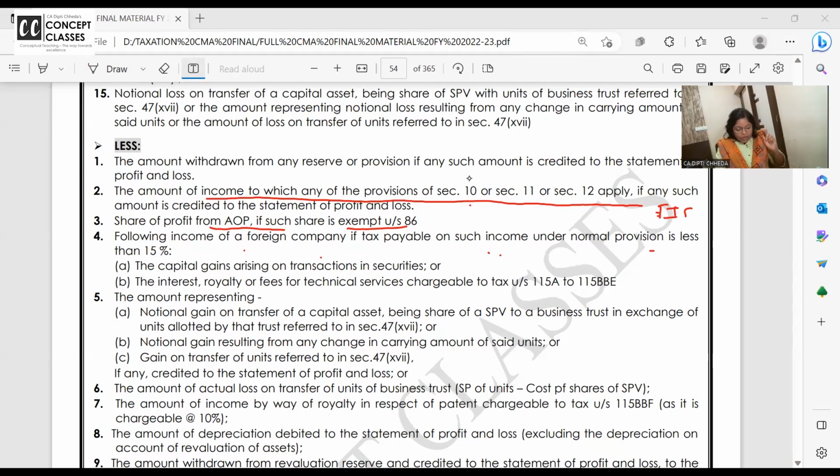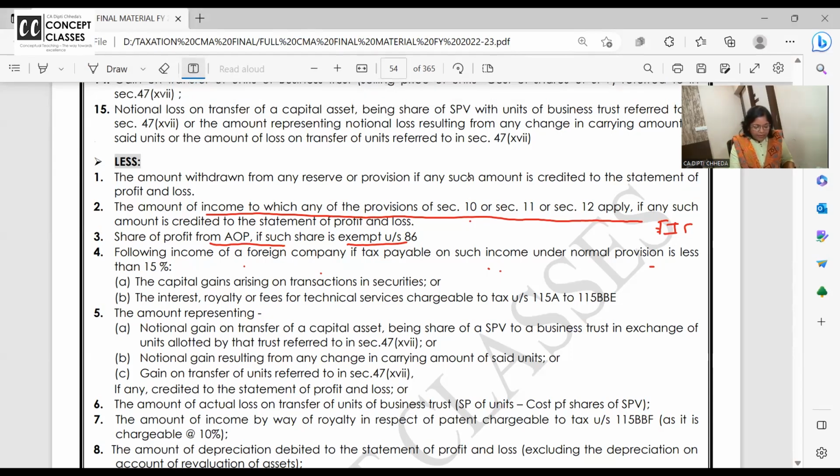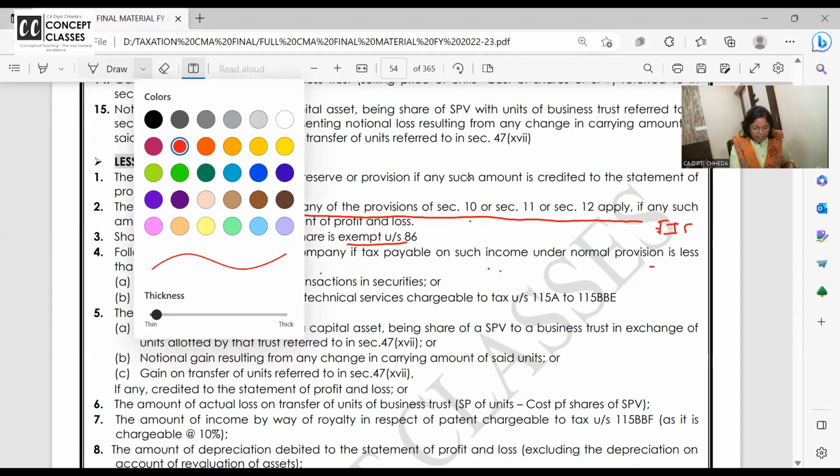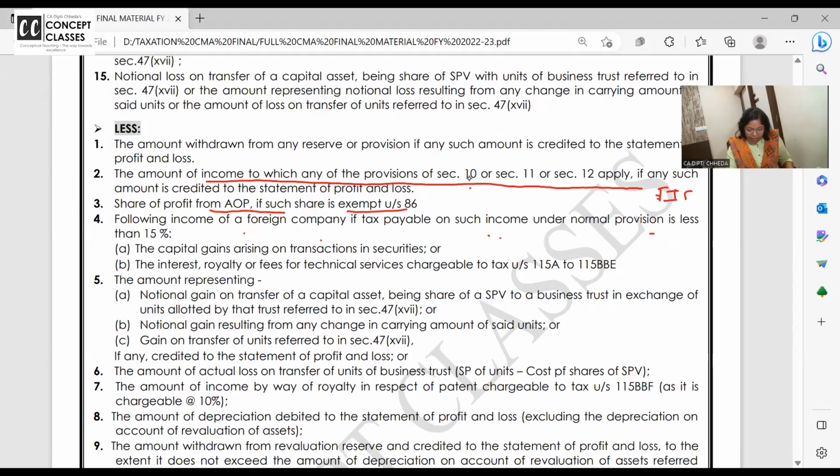Answer is no. So in your P&L account credit side, if you have income of a foreign company where the tax payable is less than 15%, for example, some of the foreign companies are paying capital gain also at 10% and 5%, or interest, royalty, fees, which is chargeable under 115BA and all at different rates, then on those incomes, MAT is not applicable.